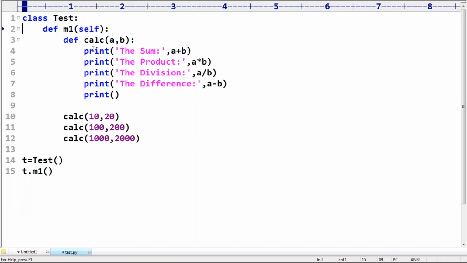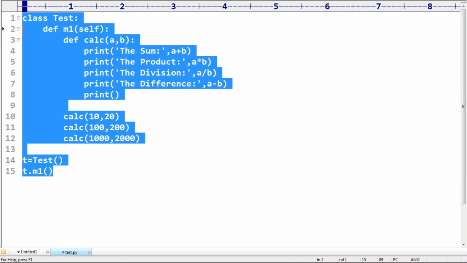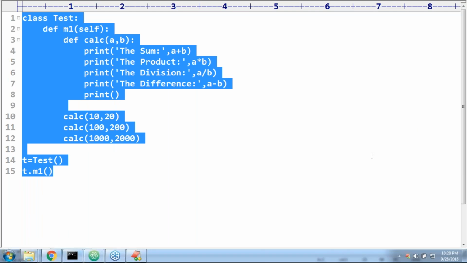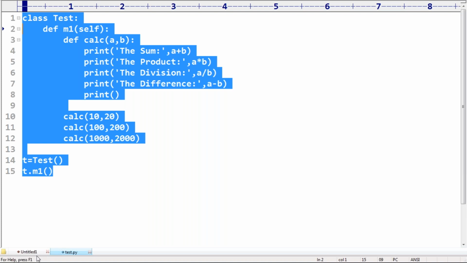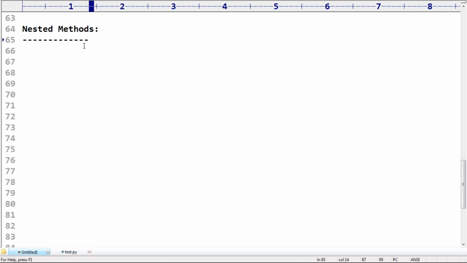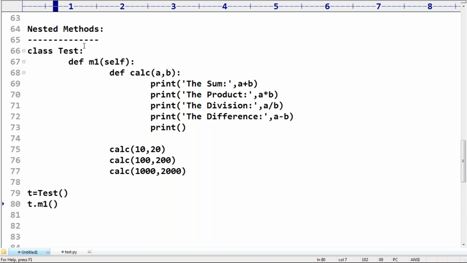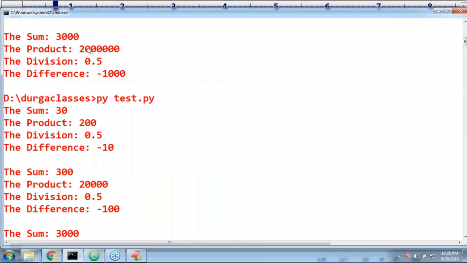Maybe the nested methods concept may not be available there. Can you please save this code? We can declare a nested method inside another method. Yes, possible, no problem at all.